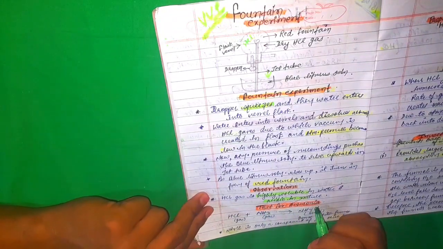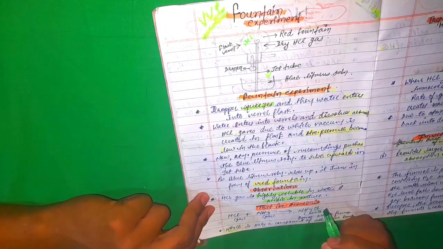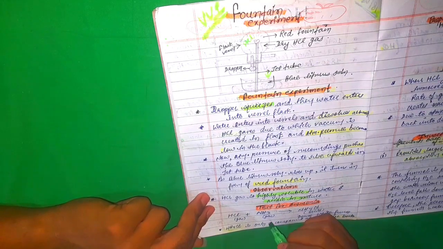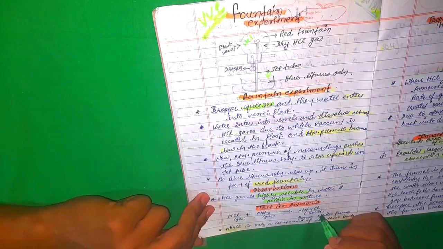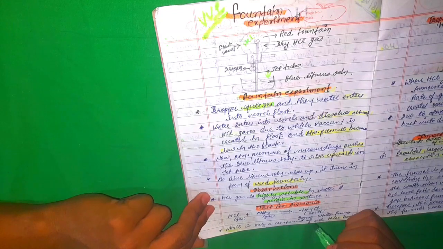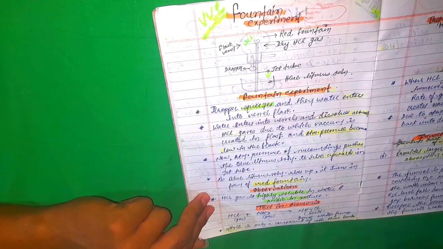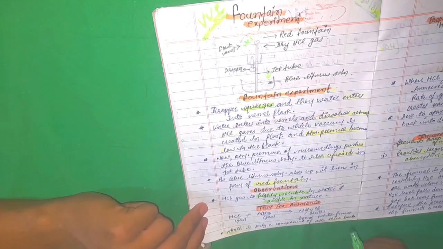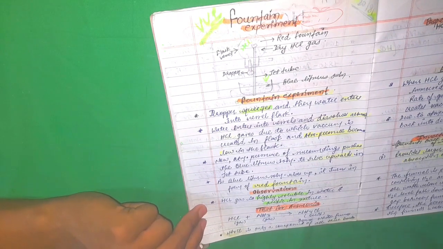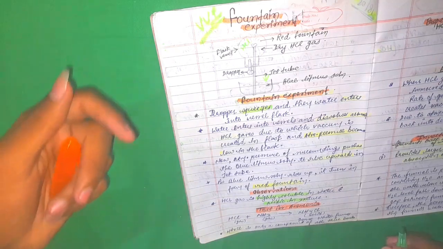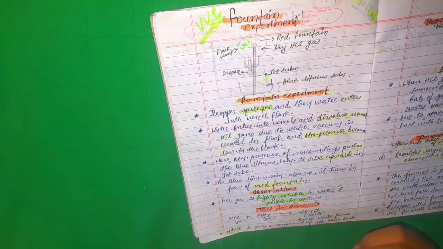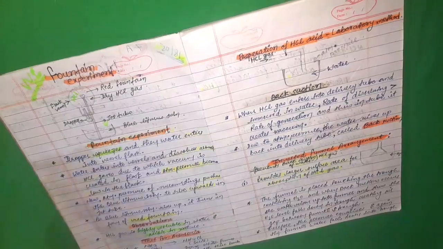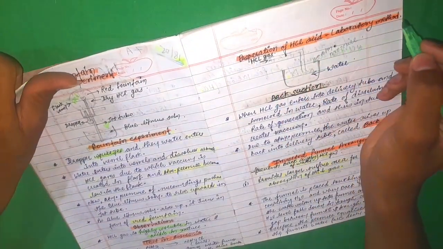Moving to the next one, I have written here notes as test for ammonia. How can we test ammonia? For that we use HCl gas plus ammonia gas, and it forms a dense white fume, that is ammonium chloride, NH4Cl. And this NH4Cl is the only compound which contains all three bonds: electrovalent bond, covalent bond, and the coordinate bond.